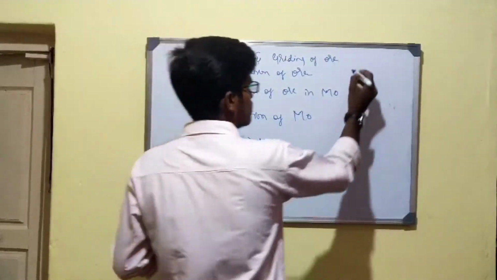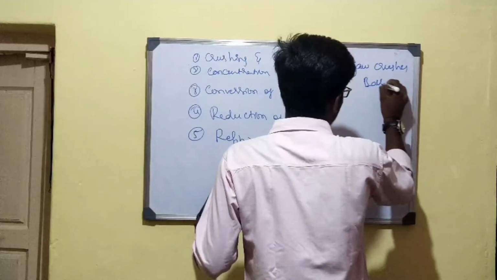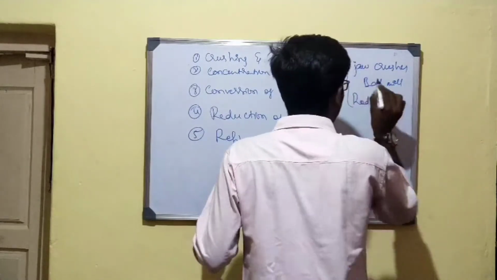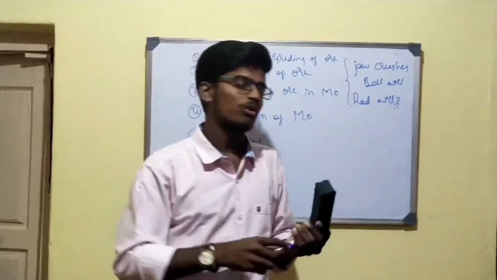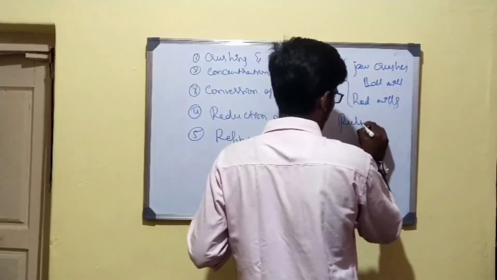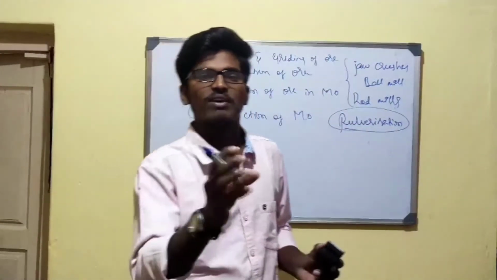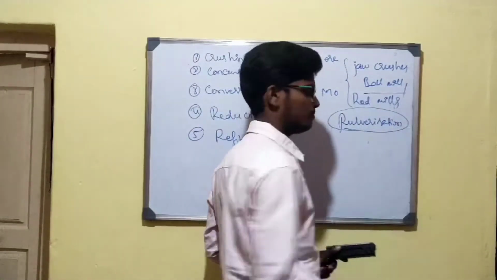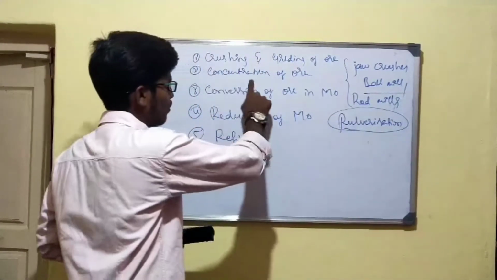That is done by machines. In industries we have machines like the jaw crusher, ball mills, or rod mills. These are the machines we use to convert the ore into fine powder form, and that process is what we know as pulverization. Pulverization means the process in which the ore is converted into fine powder form by using machines like jaw crusher, ball mills, or rod mills. And that is the first step. After the first step, we are left with the ore in powder form. And the second step is concentration of ore.